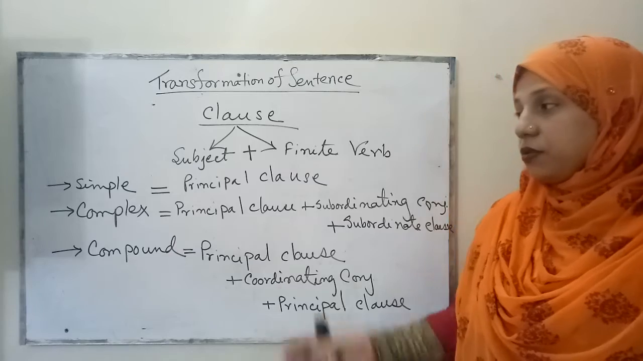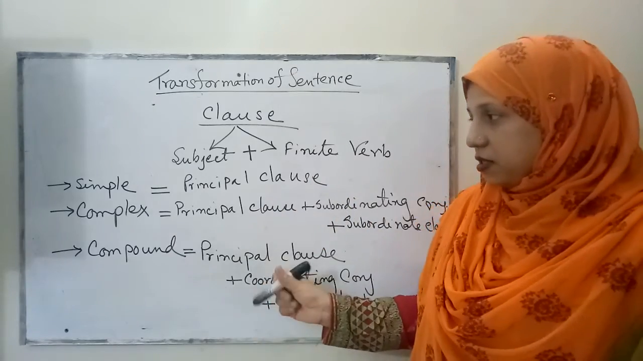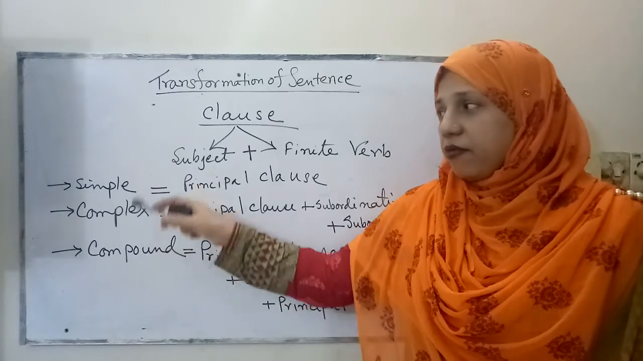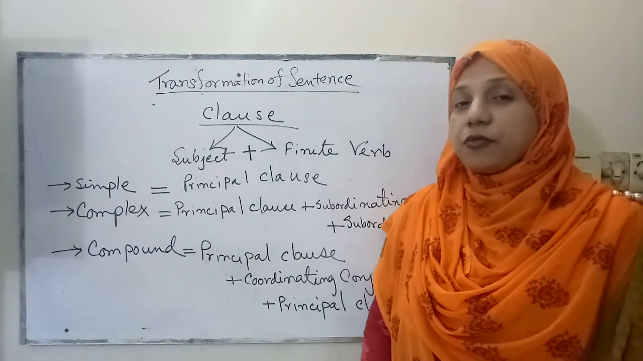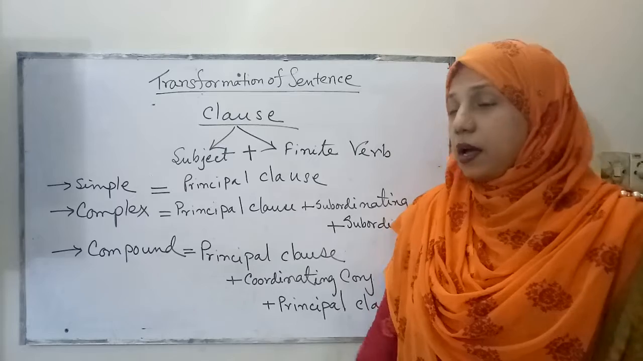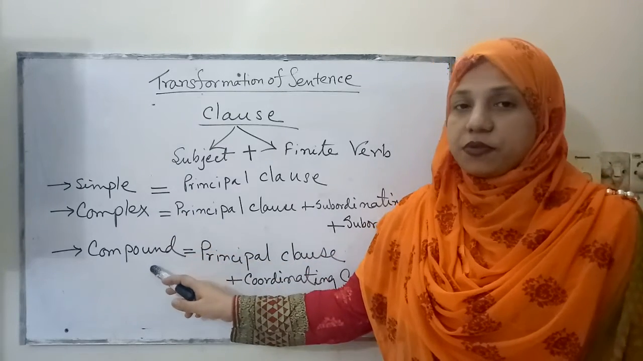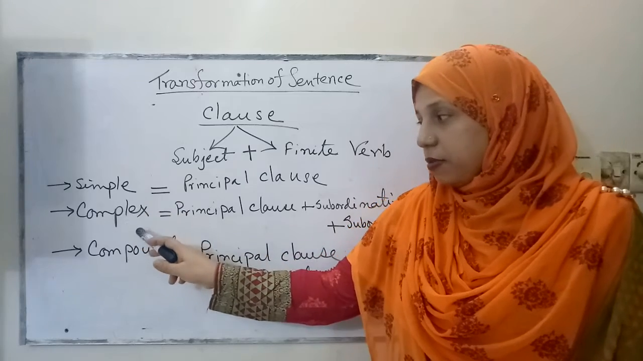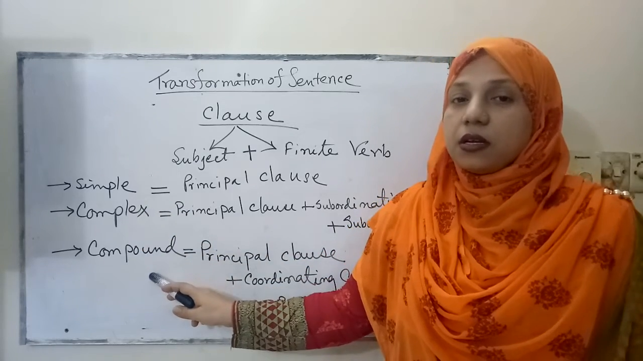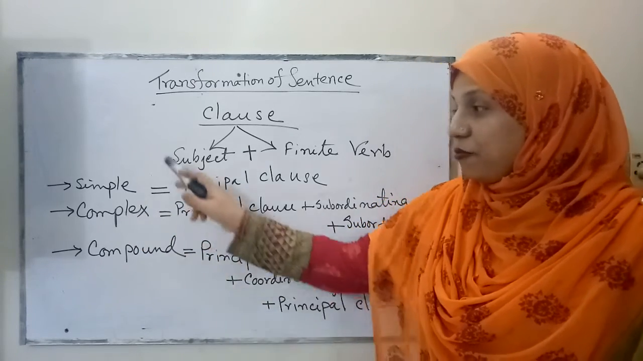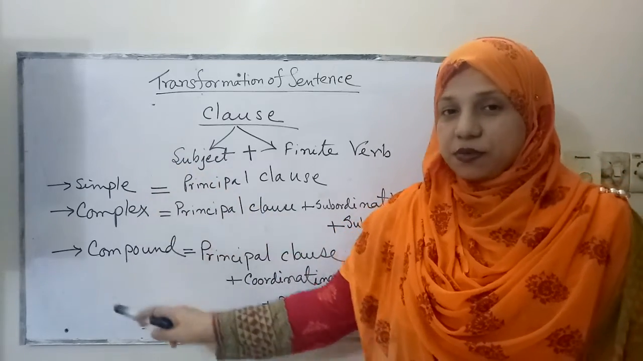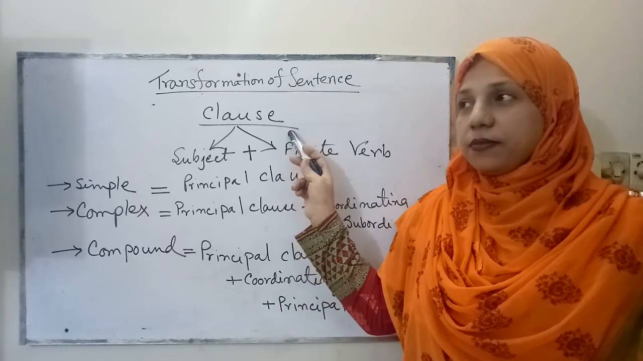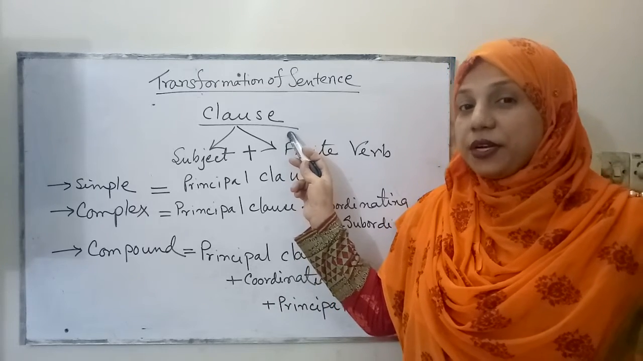Before going to the rules of changing sentences from simple to complex, complex to compound, and vice versa, we have to have a very clear idea about these three types of sentences. We have to know which is the simple sentence, which is the complex sentence, and which is the compound sentence. Before that, we have to know the clause. What is a clause? Yes, you know it very well.